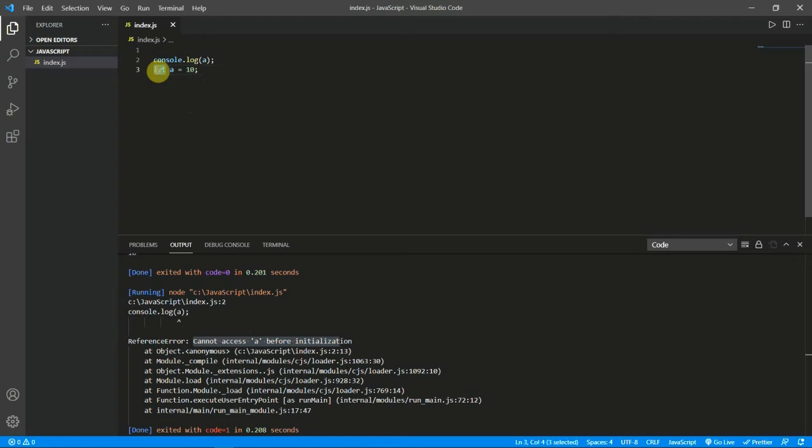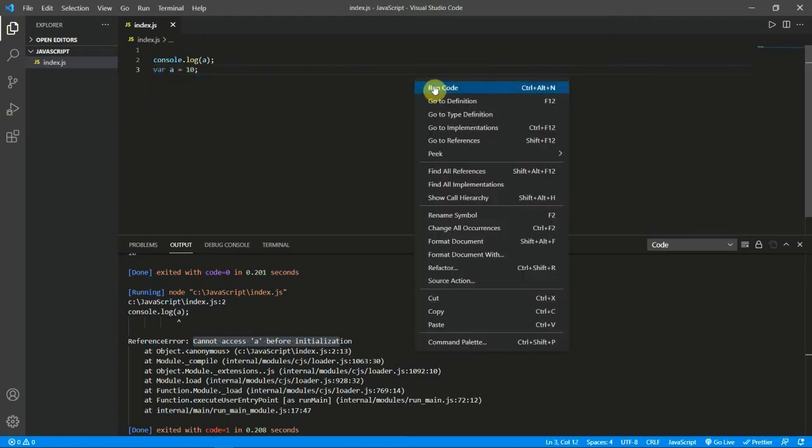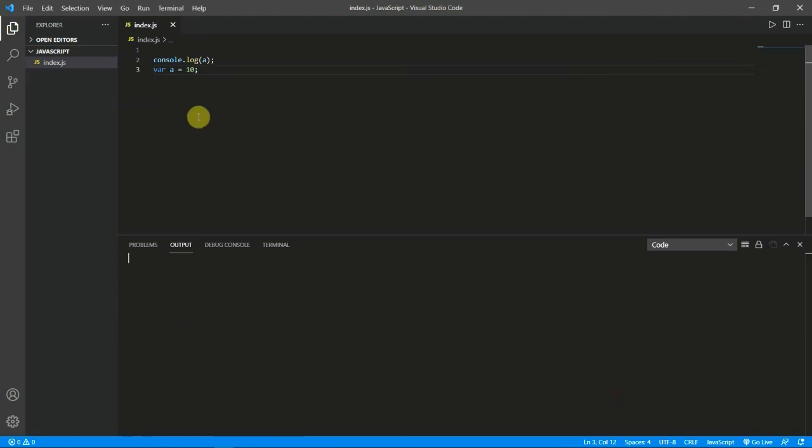And in the same way, if I am giving var, and then I will just clear this, and then if I run the code, I'll get the output telling it is undefined. If you create a variable anywhere in the program, it will be available throughout the program. That is why we are not getting an error here. Instead we are getting undefined. The undefined is because the value 10 is assigned after this console log. So that is why we are getting undefined here. So that's all about declaration of variables and types.